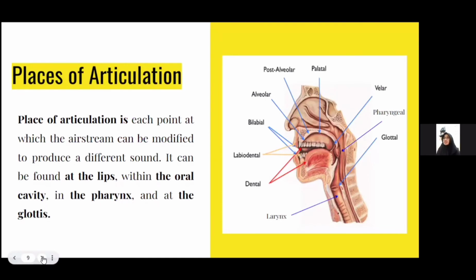Places of articulation. A place of articulation is each point at which the airstream can be modified to produce a different sound. It can be found at the lips, within the oral cavity, the pharynx and the glottis.